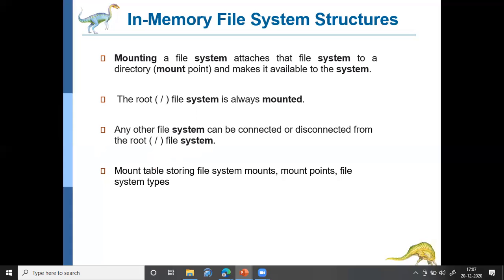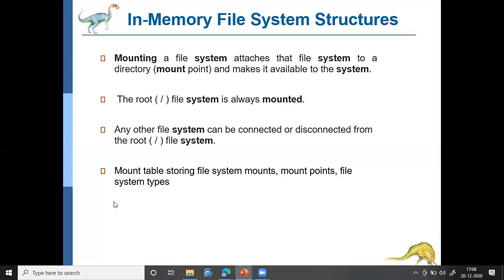Okay, so there will be something called a mount table, which stores information like what are the various file systems currently mounted, and there will be a pointer for each of the file systems which have been mounted, and also it will represent what is the type of the file.